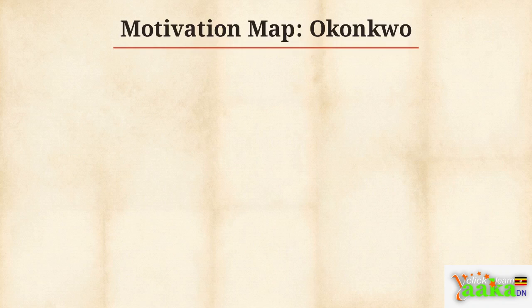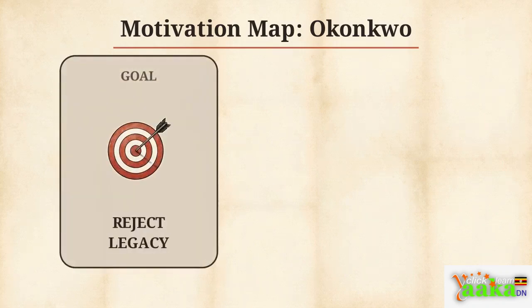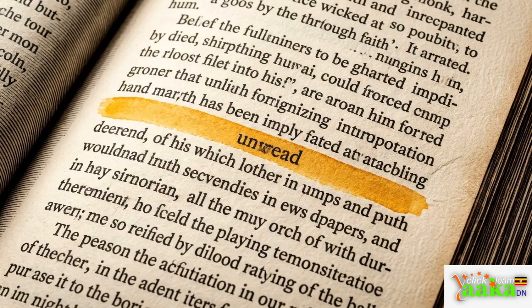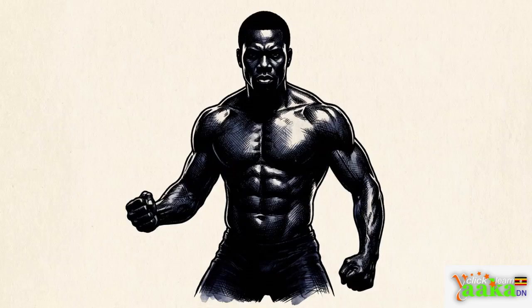Almost every decision he makes stems from one desperate goal: to be the opposite of his father. The driving trait forcing him to act is rigid hypermasculinity combined with an intense fear of failure. To find our evidence for this, we use characterization. Achebe could use direct characterization and simply state that Okonkwo was fierce. Instead, he relies heavily on indirect characterization, showing us Okonkwo's traits through physical actions and interactions.